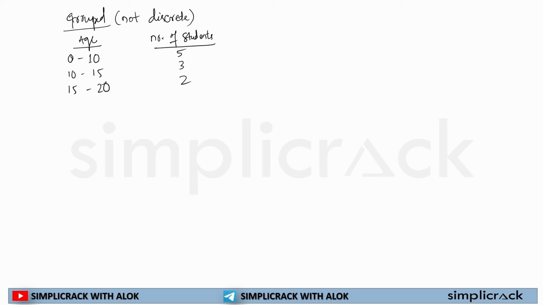Now here when I say not discrete, that means you are seeing a range of data, or you can say an interval of data. You can say this as interval of data.